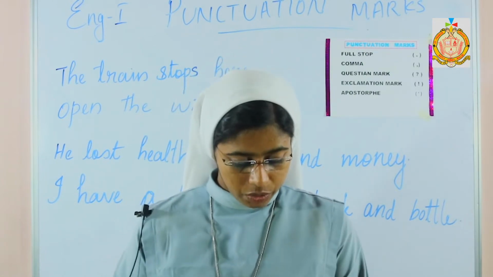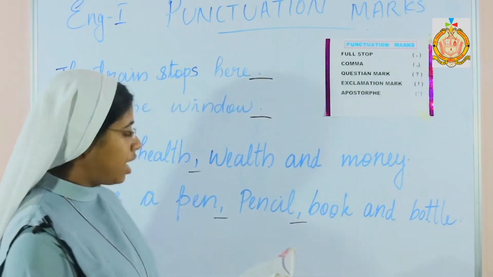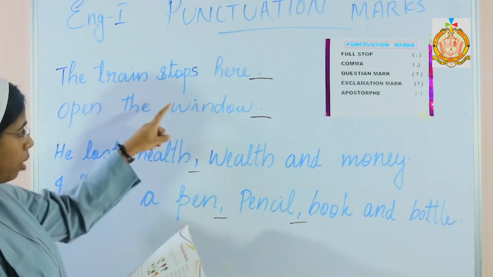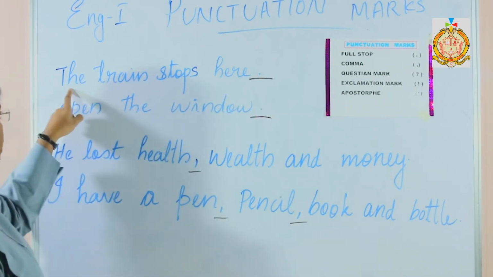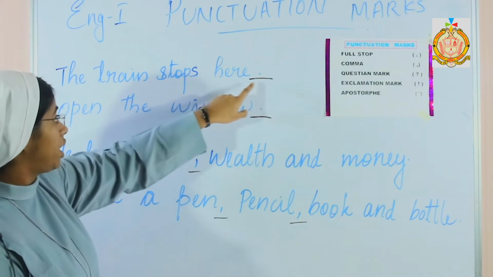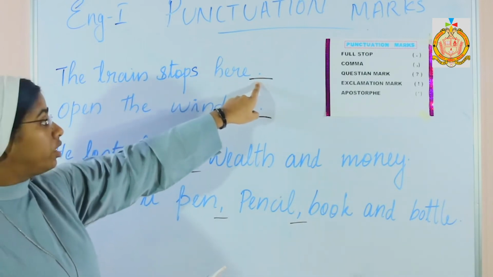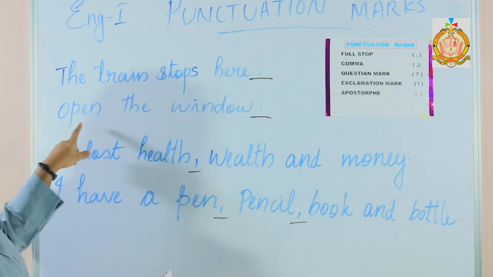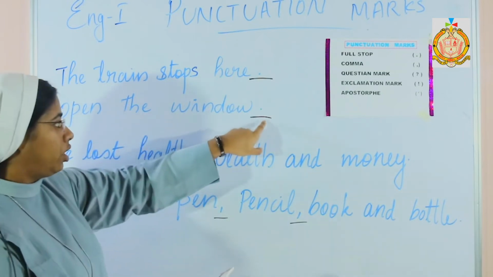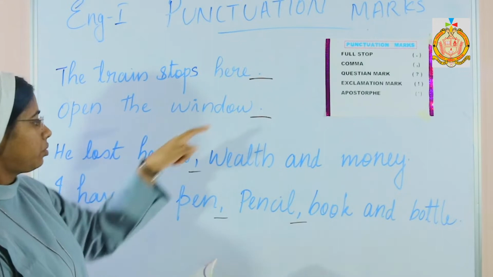Full stop is used for a sentence; a sentence always stops with a full stop. The train stops here. Here is the full stop. All the sentences end with a full stop. One more example. Open the window. Here comes the full stop.